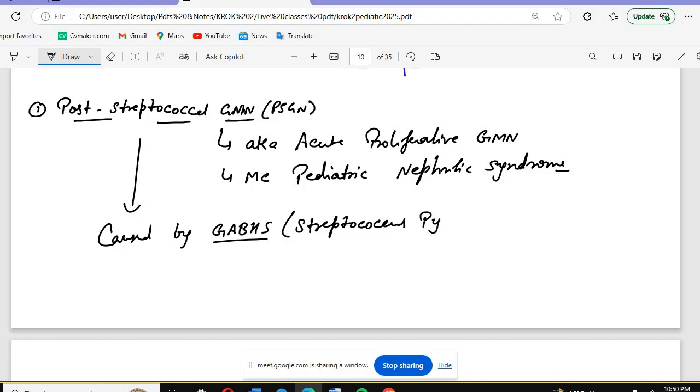This is very important. It is also known as acute proliferative glomerulonephritis, and there will be a 1 to 4 week incubation period.